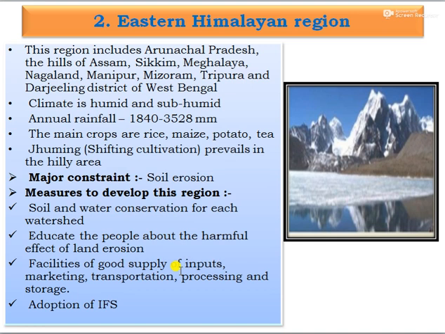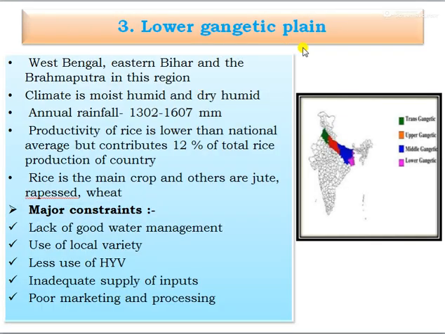And also adaptation of the integrated farming system. And third one, that is Lower Gangetic Plains, West, that is most of the area of this region, that is West Bengal, Eastern Bihar and the Brahmaputra. In this region, the climate is mostly humid and dry humid, and annual rainfall 1302 to 1607 mm, and the